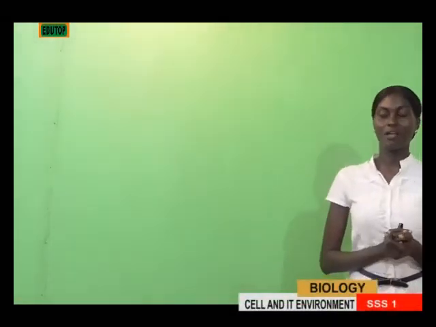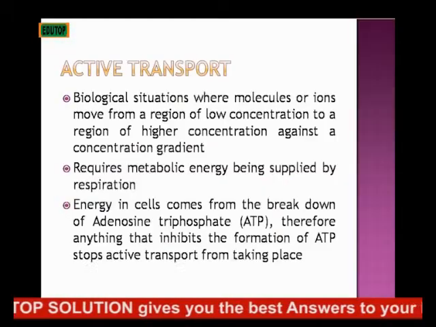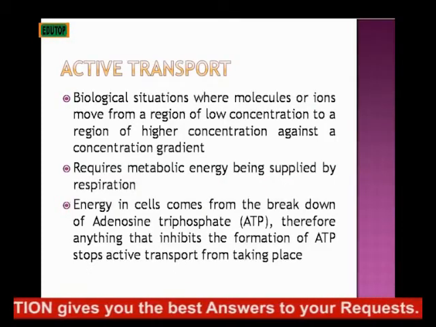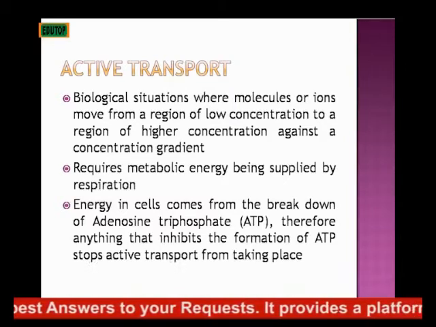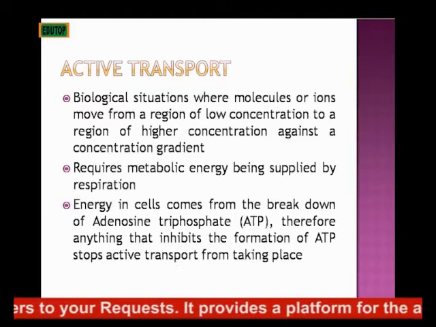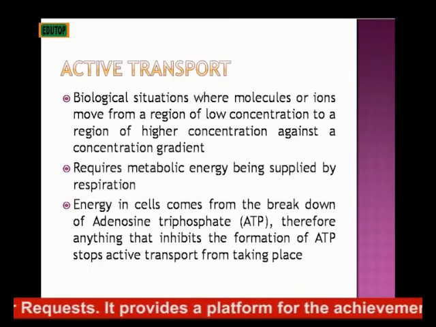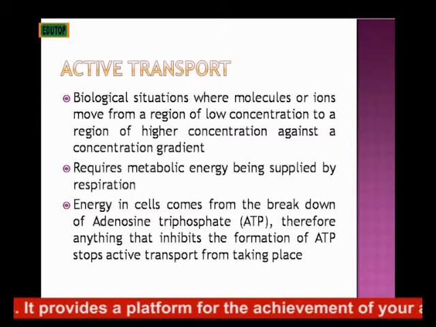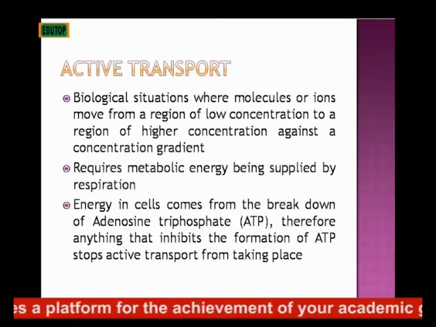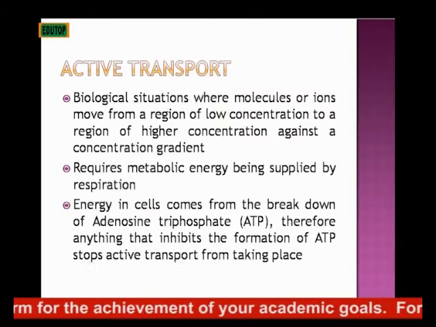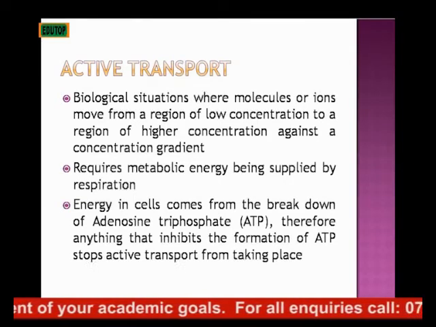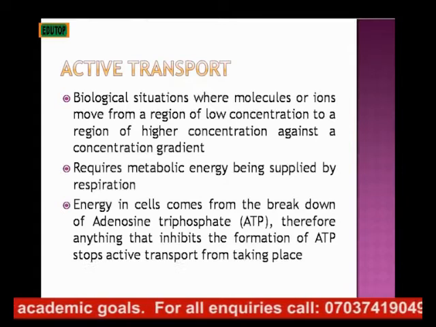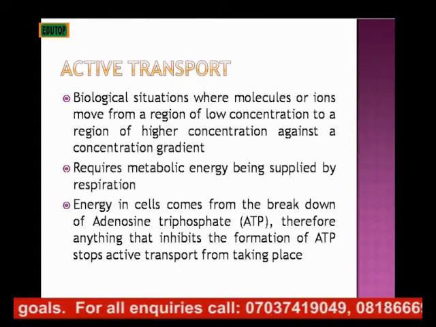Now the last main process that occurs around the cell is known as active transport. Active transport is the biological situation whereby molecules or ions move from a region of low concentration to a region of higher concentration against a concentration gradient. So this is the opposite of diffusion, which we'll be talking about. Movement of molecules or ions from a region of low concentration to a region of high concentration against a concentration gradient is known as active transport.